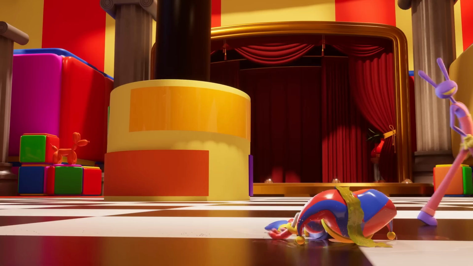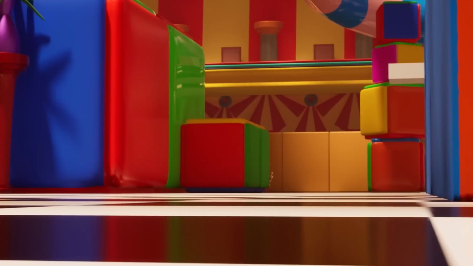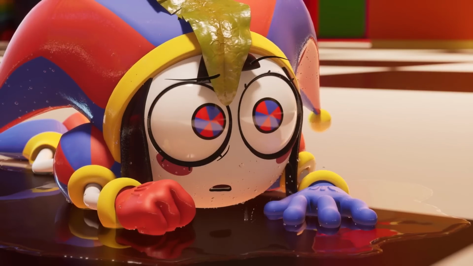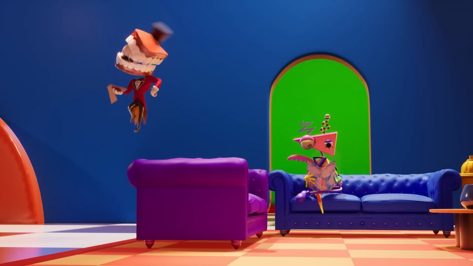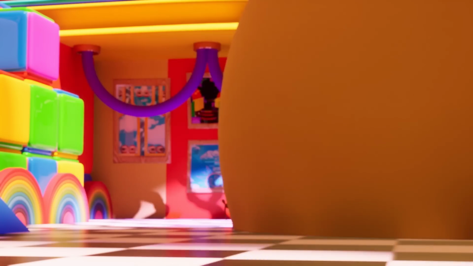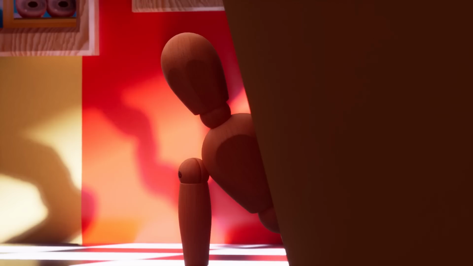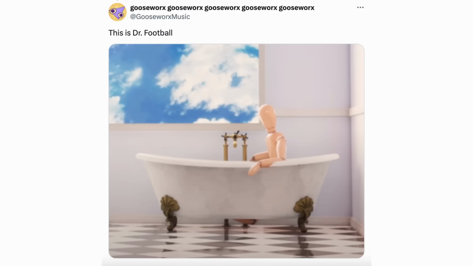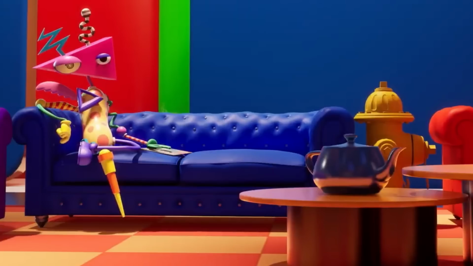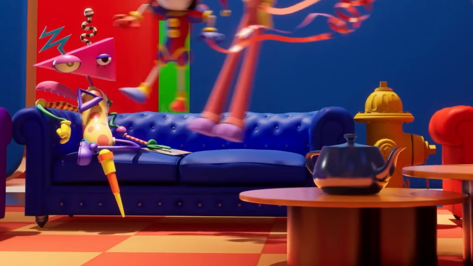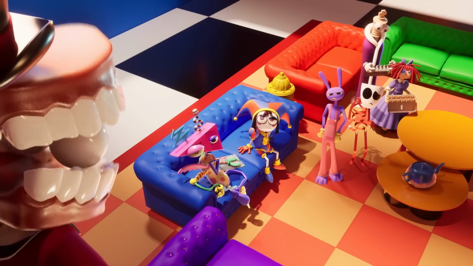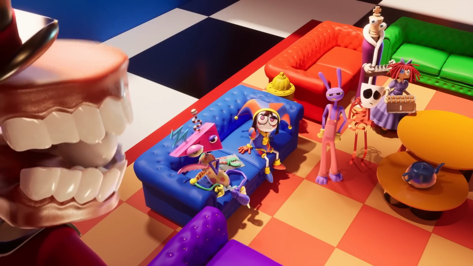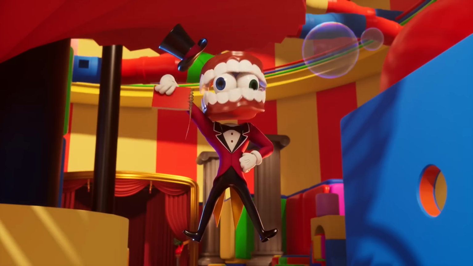But here, when Pomni lifts her head up, she sees the mannequin who keeps watching the circus members from the background in every single episode. And at the end of episode 5, he actually revealed himself, and it kinda seems like he could be Dr. Football, the mannequin Pomni saw taking a bath in episode 1. But we can also see a teapot on the table here, which is also a recurring gag, but it's actually used in animation as a 3D model that serves as a standard reference object.